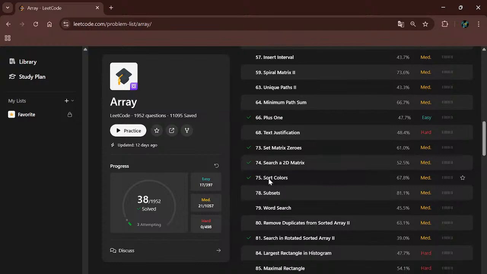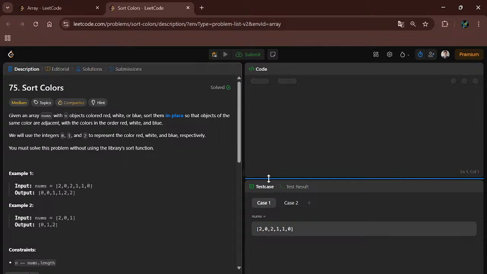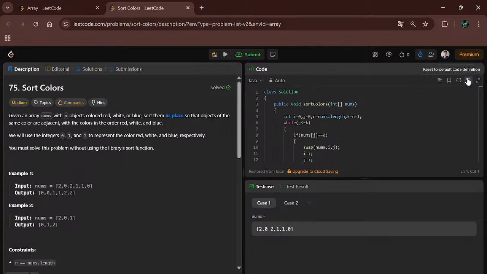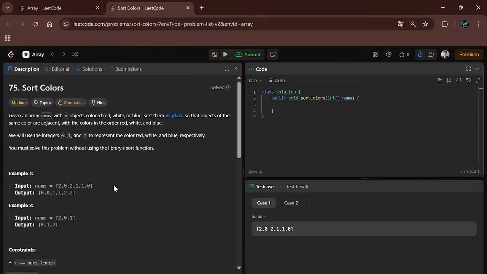Let's see the sort colors. This is also an important problem in which we have to sort the array. Means we directly cannot use the Arrays.sort function. We have to sort it by using the 3-pointer approach.